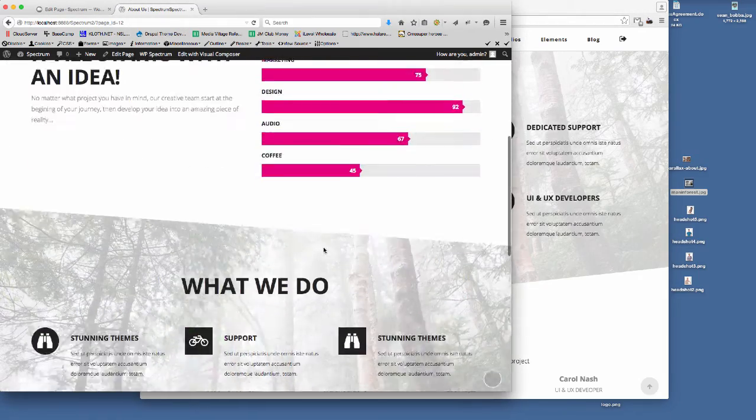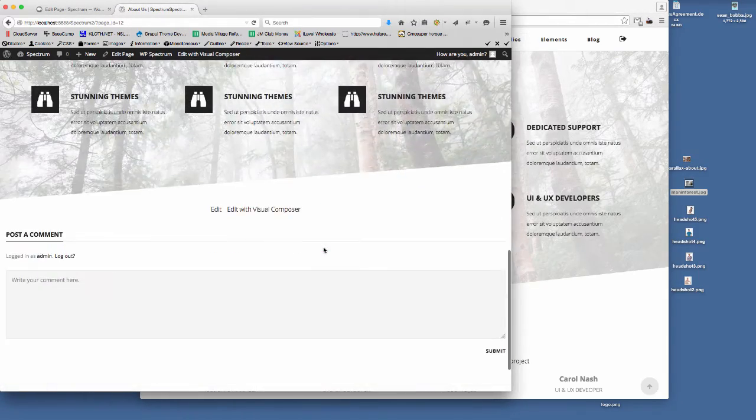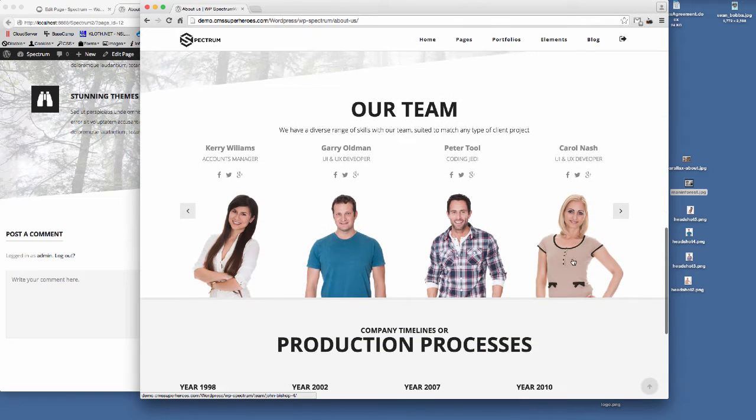So that's that row set up. Let's get to the next one. So this is a team section.